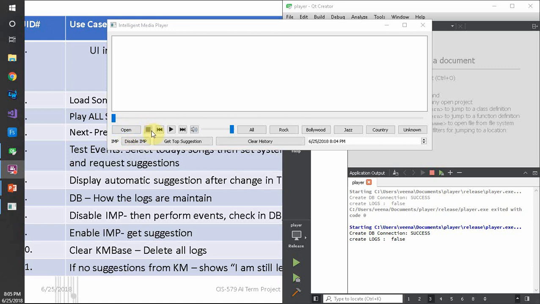Media player operations: stop, previous, play pause toggle, next, mute, volume control. These are some buttons for my testing purpose.